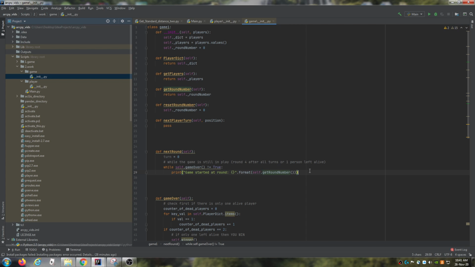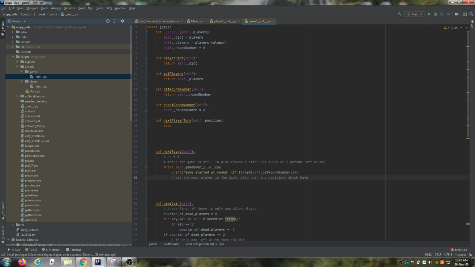So we've done that. Then we're going to say get the next player in the dictionary and skip over any positions which have 1 in it. So while the game is still continuing, we want to print the next round number, and we want to get the next player at the next position.